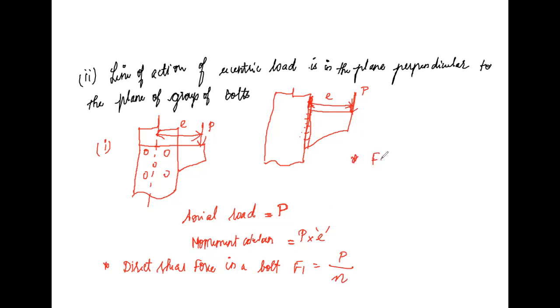Another formula: force in extreme bolts due to bending is given as F2, which is equal to P into E into R, divided by the sum of R square, the total radius.